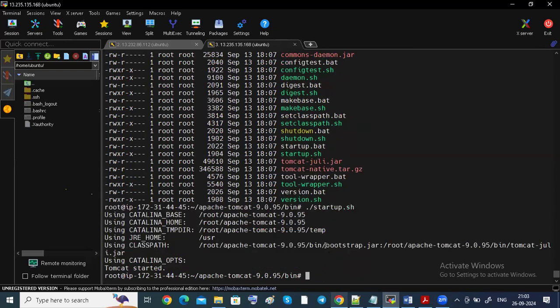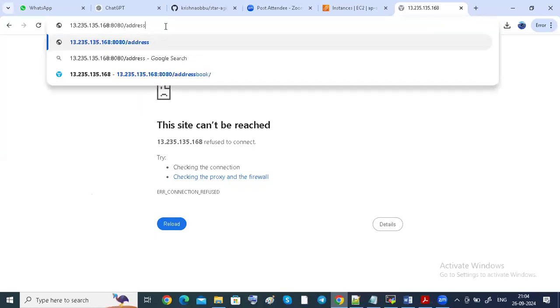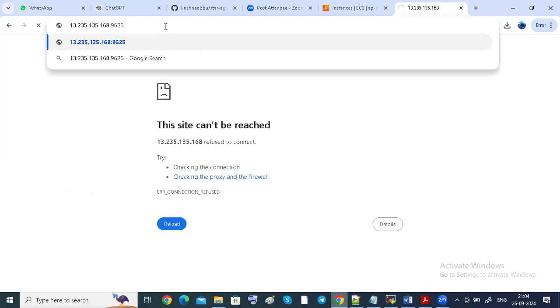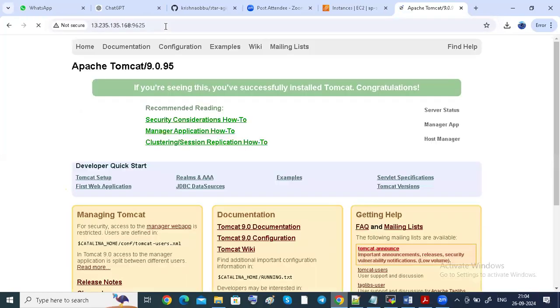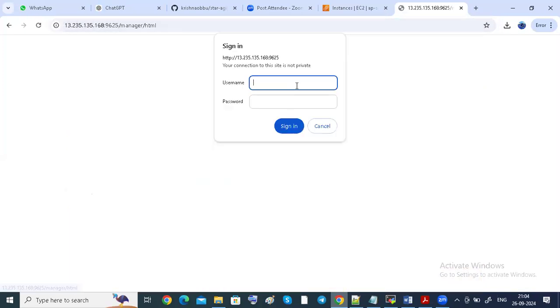See, Tomcat has been started. What port number did I give? 9625. See, this one came, 9625 came. You can go to manager. What user did I give?